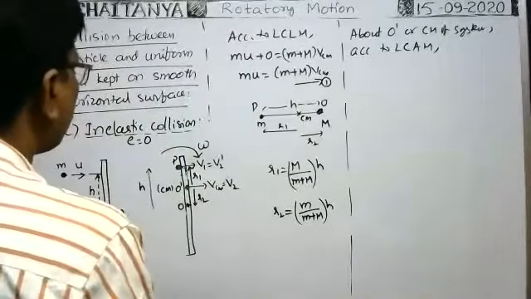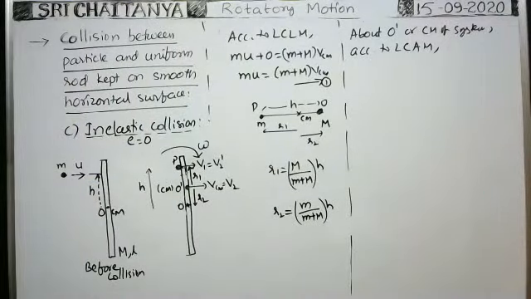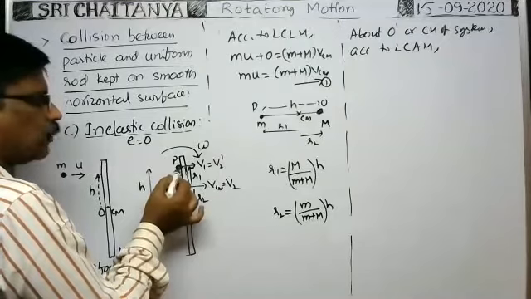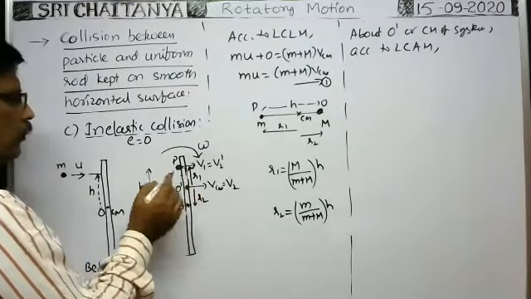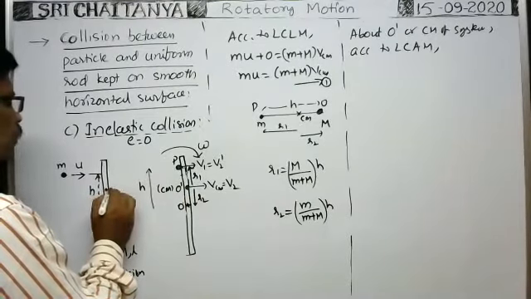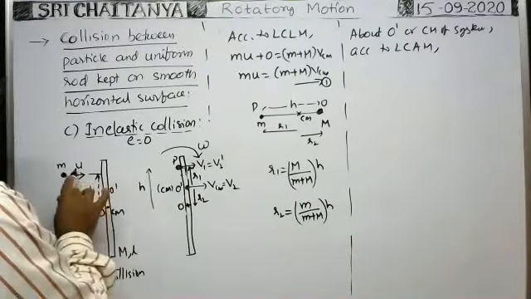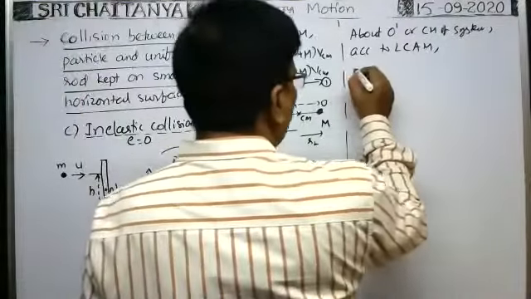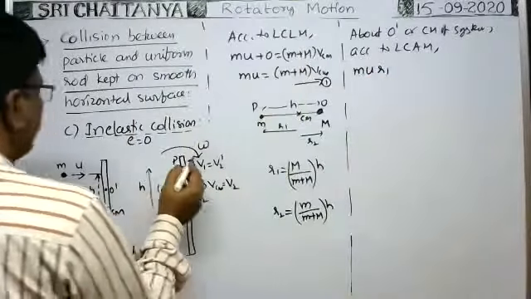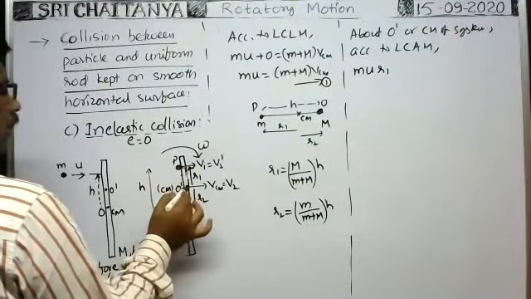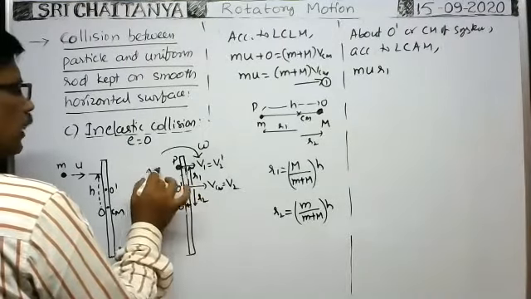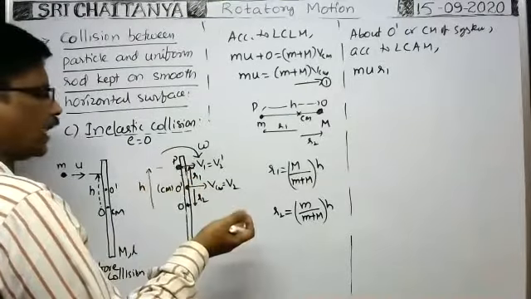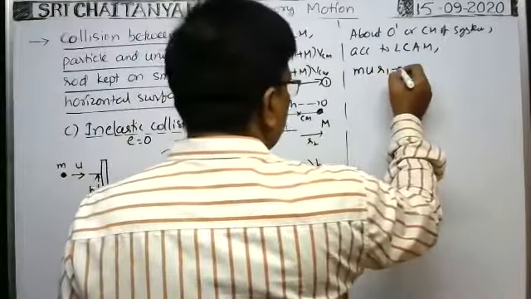Tell me, before collision, what is the angular momentum of the particle about the center of mass of the system? Before collision, O dash lies here. So what is the angular momentum of the particle about the center of mass of the system? Mu into R1. Yeah, very good. Mu into R1. Before collision, the angular momentum of the particle about the center of mass of the system is the momentum mu into the perpendicular distance R1. Before collision, this rod has no angular velocity. That's why its angular momentum is 0.